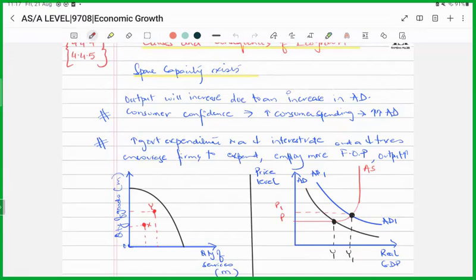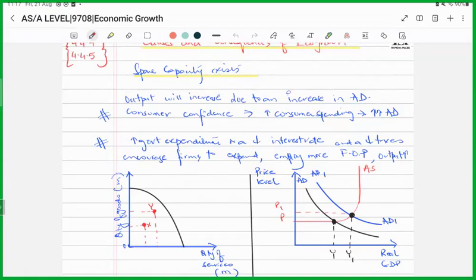So if the economy has spare capacity, that means it already has unused stocks or it has unemployed labor. It has factors of production that have not been put into use. So it can utilize the spare capacity and actually provide more goods and services. So if spare capacity exists in an economy, output would be increasing. Why? Because there would be an increase in aggregate demand.